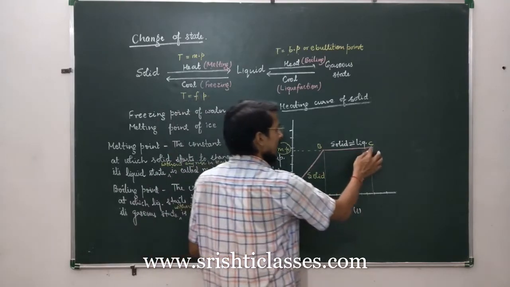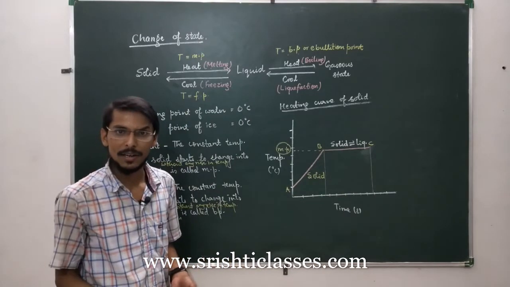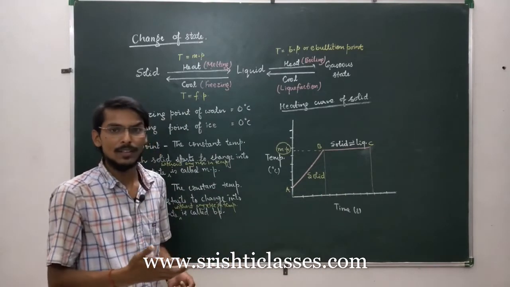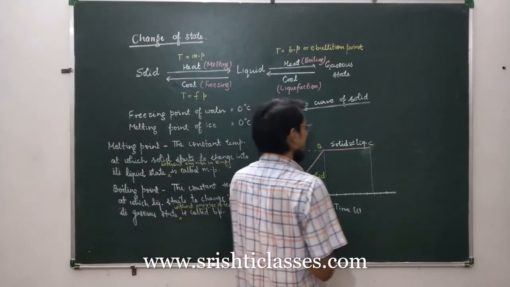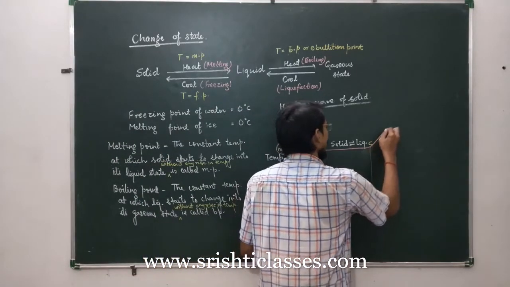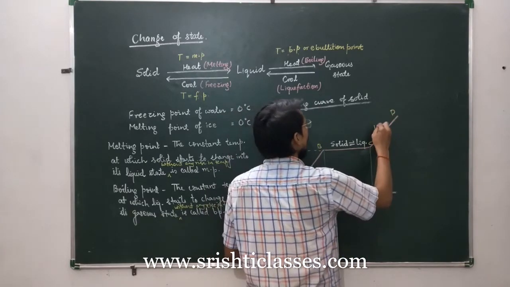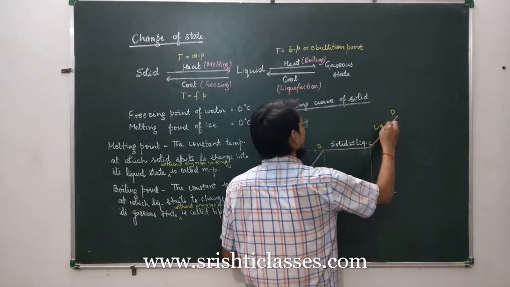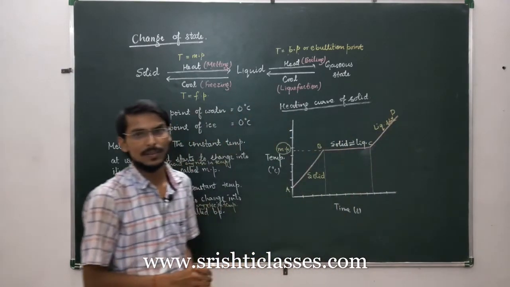At point C, the whole solid will get converted into liquid state, and after that, again there is rise in temperature with the time. So CD represents liquid state, and there is rise in temperature.